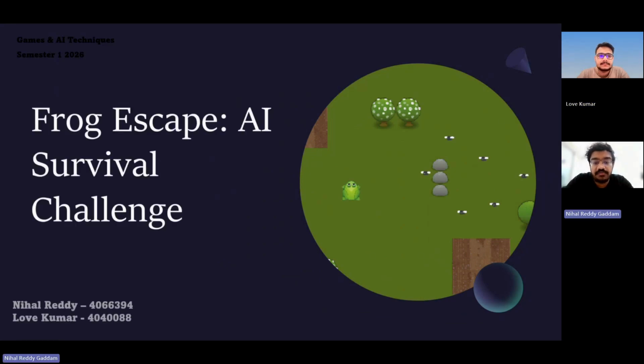Our game is called Escape, the AI Survival Challenge. It is a Unity game developed using reinforcement learning with Unity ML agents. The main idea of the game is that the frog must survive in a hazardous environment and reach the flag before the timer runs out. The game can be played manually by a user, but it can also be played by an AI controlled frog using trained ML agent models. In this video, we will explain the game design, the reinforcement learning setup, the different training stages, the final model result, and the limitations we found throughout testing.